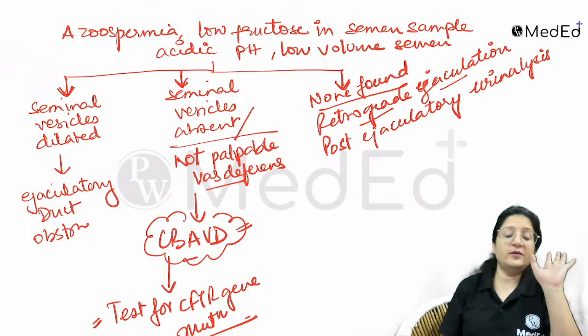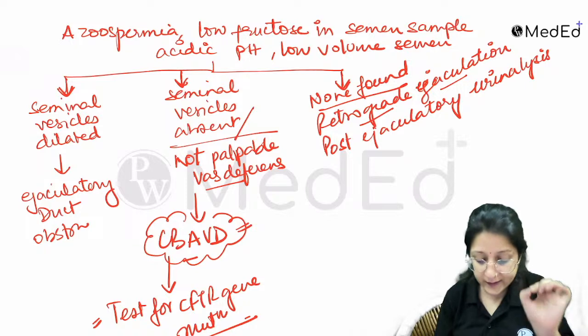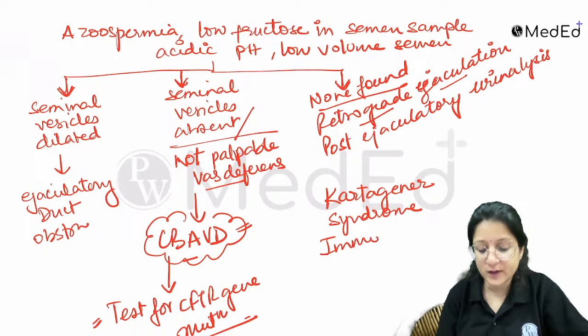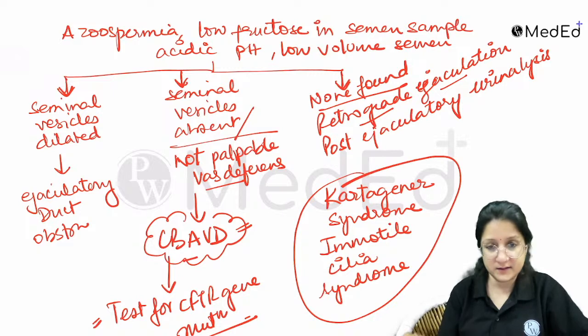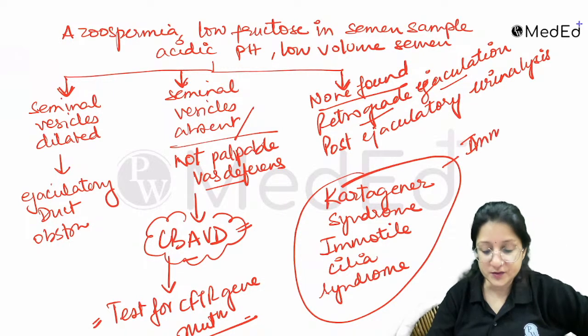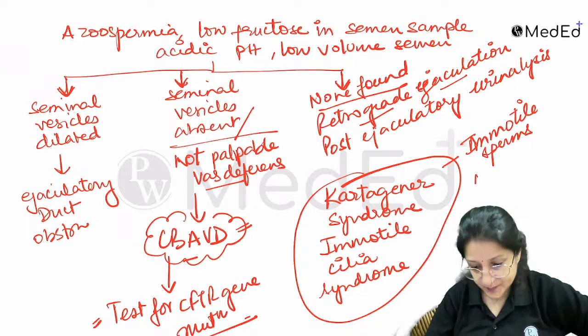Last important pointer before I end: what about Kartagener syndrome. Kartagener syndrome is also called immotile cilia syndrome. In this situation, you will not find hormone abnormality, right? What will you find? You will find immotile sperm. You will not find azoospermia. You will find immotile sperm, not azoospermia. Okay.